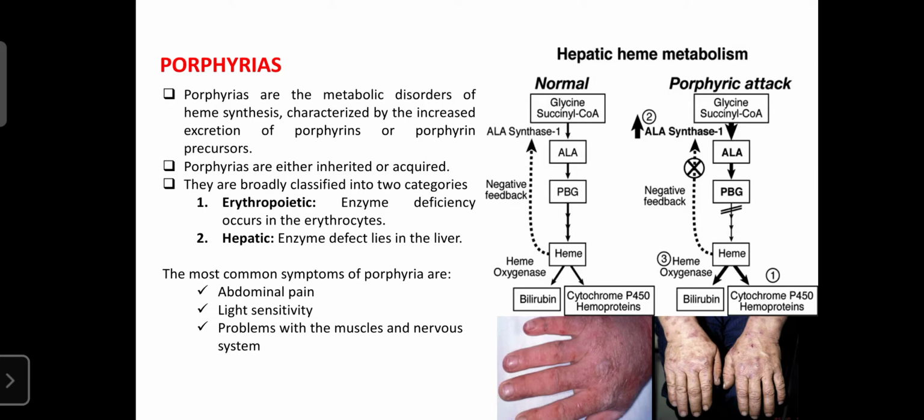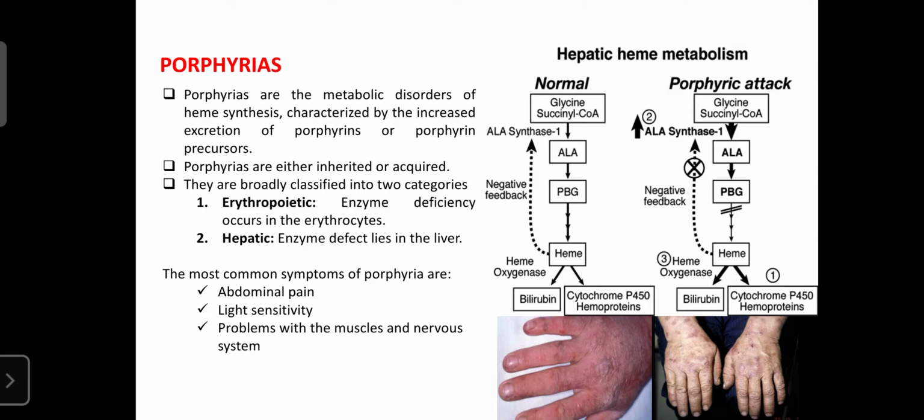You can easily diagnose it by observing these images. You can see that the skin color changes, becoming a type of redness, with inflammation or itching. That indicates a problem in the metabolism and processing of hemoglobin. This is the hepatic heme metabolism: normally, from glycine, heme is produced, and that heme is reutilized. But in a porphyric attack, that reprocessing can be abolished due to a lack or deficiency of certain enzymes. That condition is known as the porphyric attack.